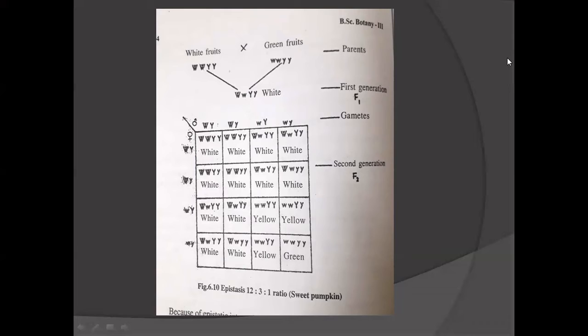In the F1 generation, we got only white fruits because white is dominant. But when F1 was self-fertilized, we got white, yellow and green. In which ratio? 12:3:1 ratio we got.